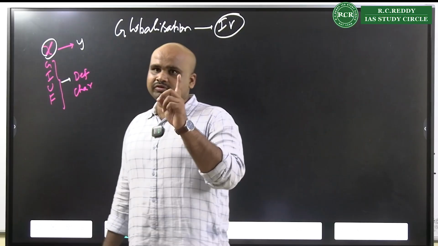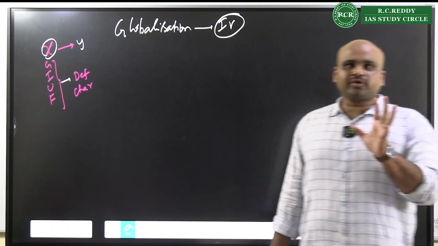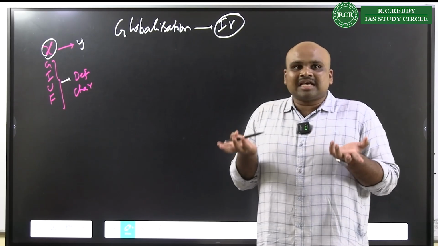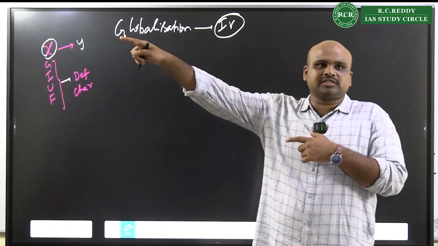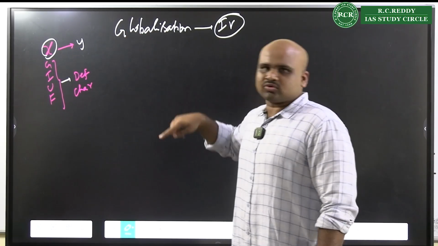Always write 3-4 characteristic features of the phenomenon, because the examiner should know that you know them, then only will you understand the impact.